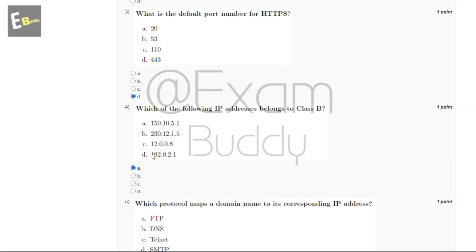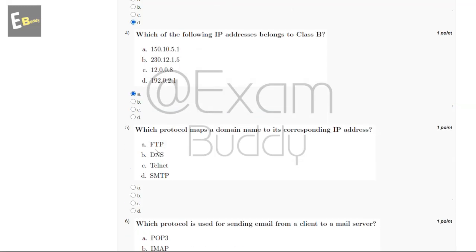And now let's go to our question number 5. Which protocol maps a domain name to its corresponding IP address? So these are the options and the answer of our fifth question is B, DNS.